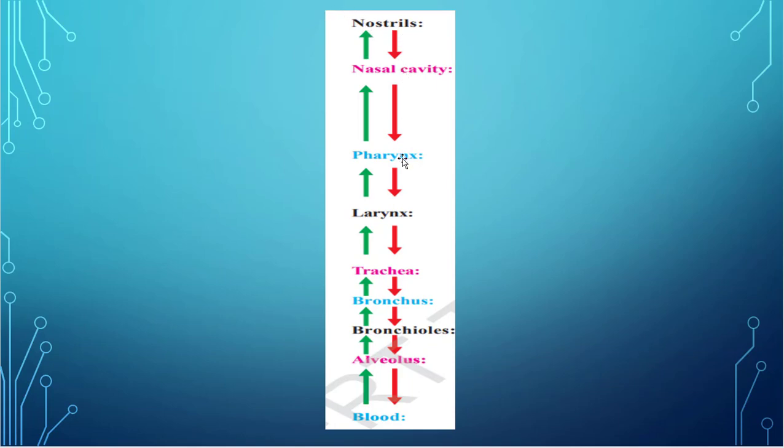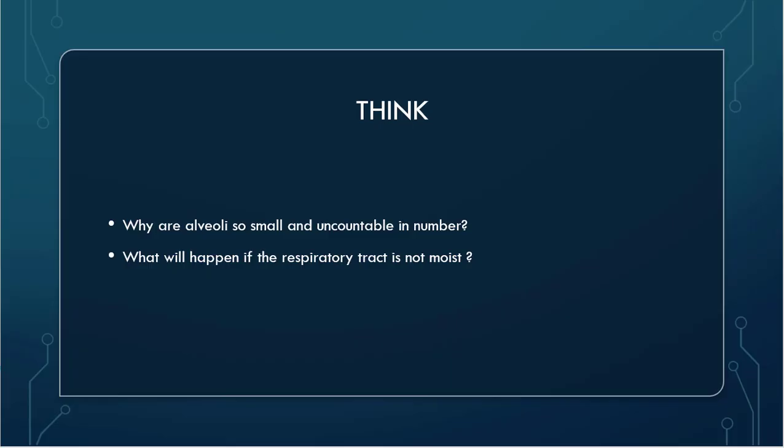This red color line shows the inhaled air pathway, the inhalation pathway. These are the oxygen moving pathway, the oxygen rich gas pathway. And this green arrow shows the carbon dioxide rich gas pathway, the carbon dioxide rich air pathway. That means the exhalation pathway. Okay, children, I think you have understood the pathway of air.